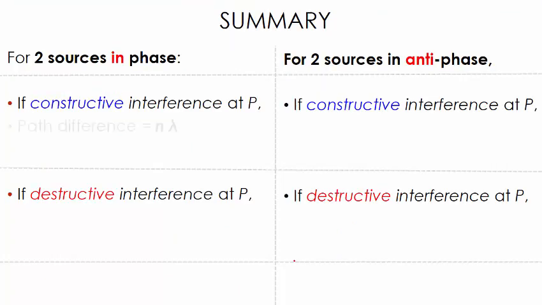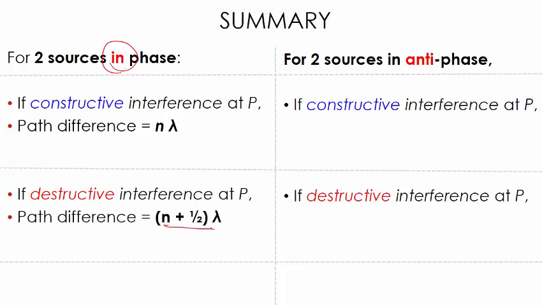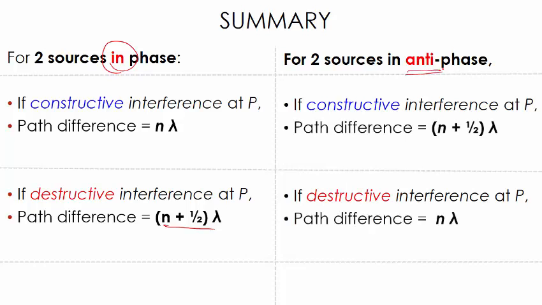In summary, if we look at two sources that are in phase, the path difference should be n lambda to give us constructive interference and n plus half lambda for destructive interference. And for anti-phase, it will be the reverse. What about the phase difference? The phase difference for constructive interference, whether in phase, will be n times 2 pi.